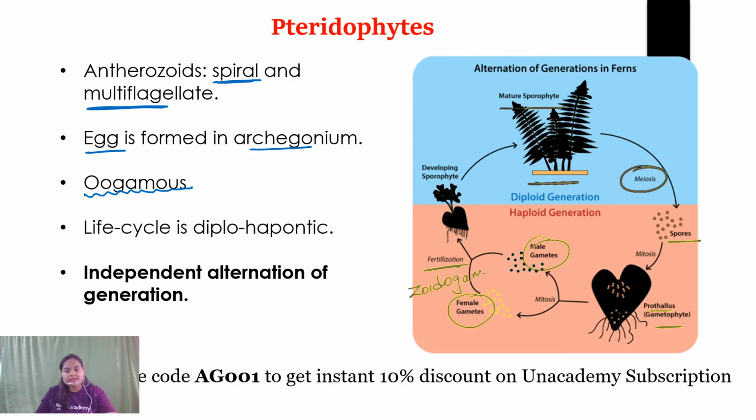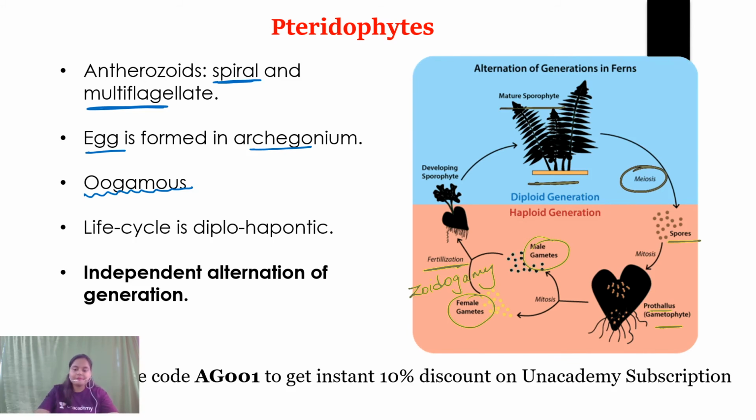Okay, and then after fertilization the zygote divides by mitosis, resulting in the formation of an embryo, and this embryo develops into a sporophyte. So this is how the life cycle of pteridophyte is completed. I hope each and every point is crystal clear to you.